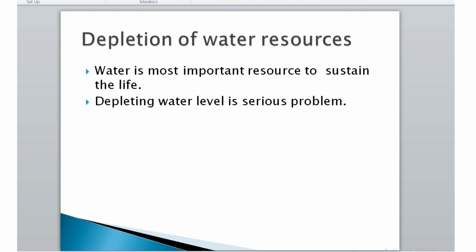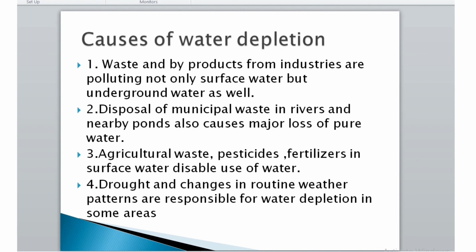Now, depletion of water resources. Water is the most important resource to sustain life. Depleting water level is a serious problem. Now what are the causes of water depletion? First cause is waste and byproducts from industries are polluting not only surface water but underground water as well. Second is disposal of municipal waste in rivers and nearby ponds, which also causes major loss of pure water. Third is agricultural waste, pesticides and fertilizers in surface water, which disable the use of water.